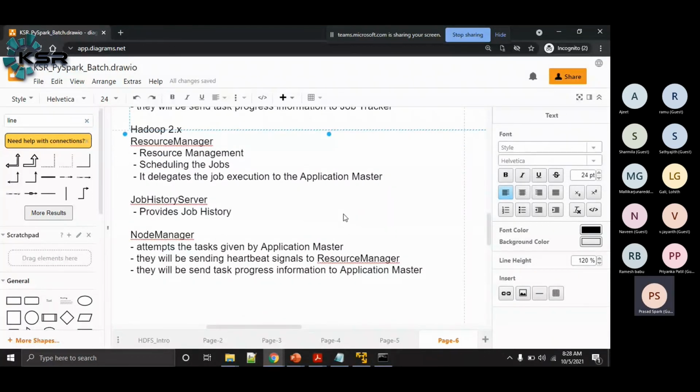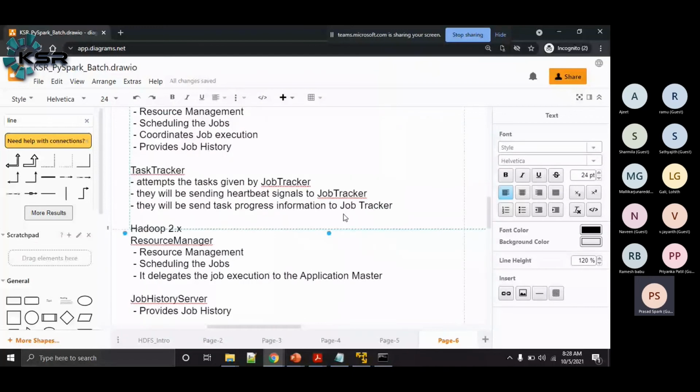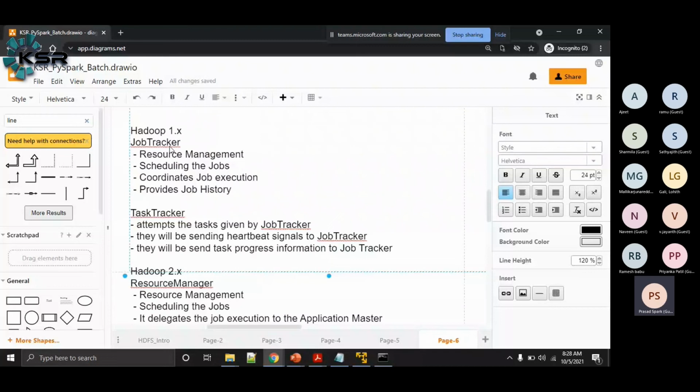So we have Hadoop 1.x and we have Hadoop 2.x. In Hadoop 1.x, we have two services called the job tracker and the task tracker. The job tracker is the master entity and the task trackers are the worker entities, like we have the name node and the data node. The job tracker is responsible for resource management, scheduling the jobs, coordinating or executing the jobs, and providing the job history.